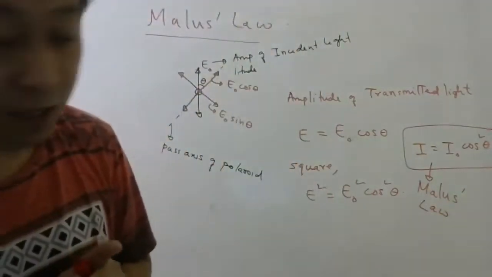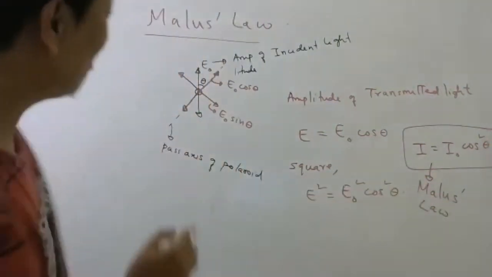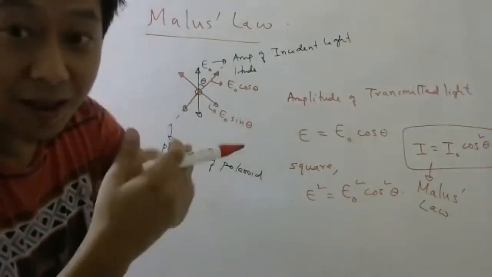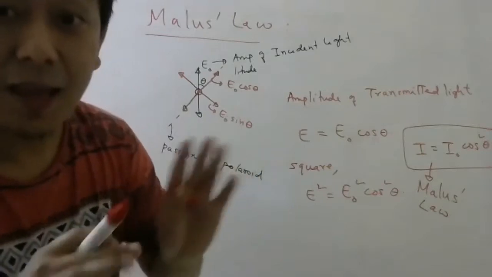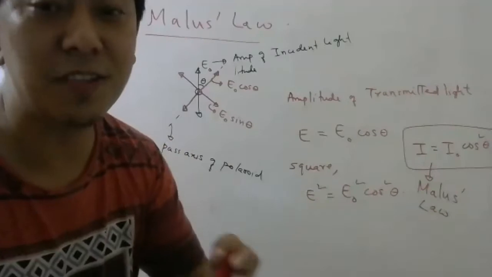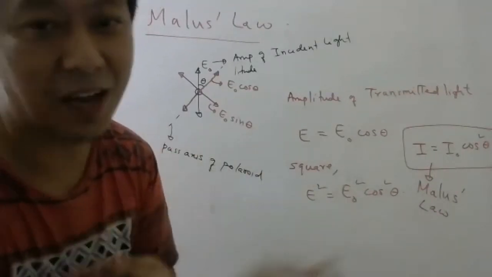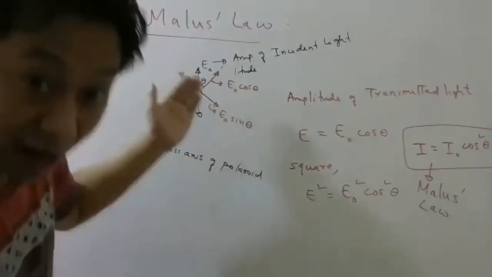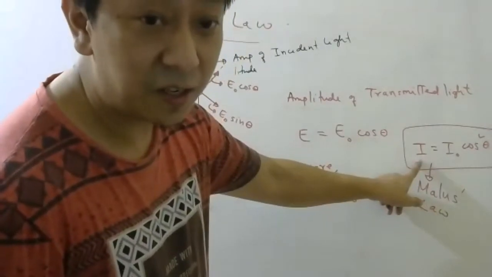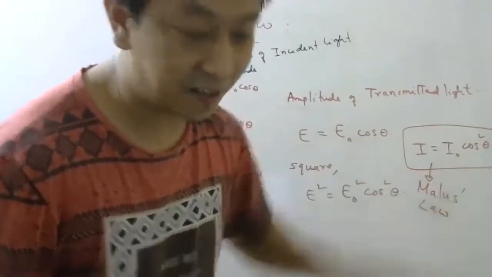Again and again, I'm telling you, use this. Use this law only when polarized light passes through a Polaroid. If unpolarized light passes, then why will you use Malus law? You will use the half rule. If unpolarized light passes, then you know half will come out. But when polarized light passes through a Polaroid, this much will be the intensity of transmitted light in terms of incident intensity.